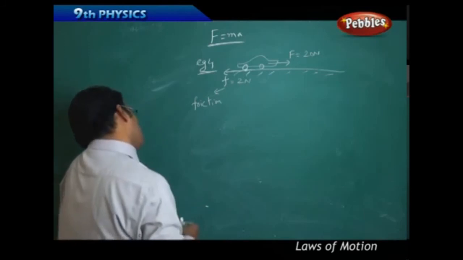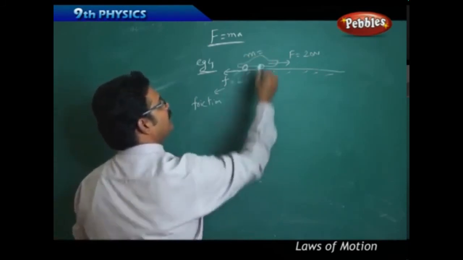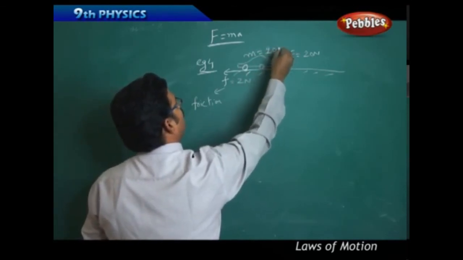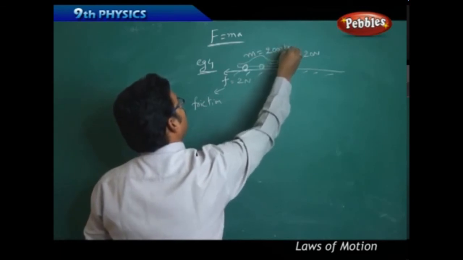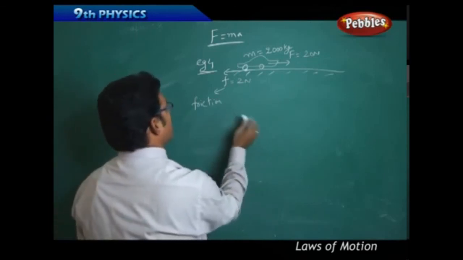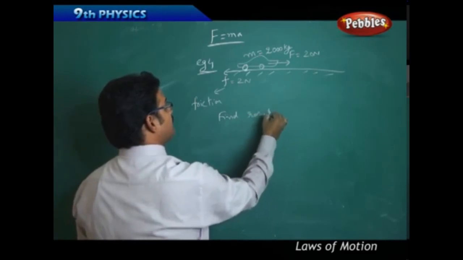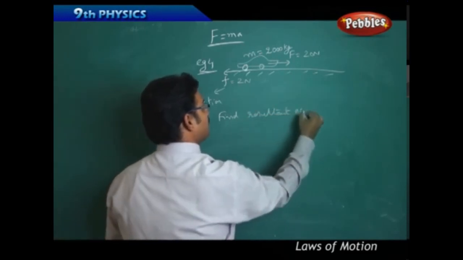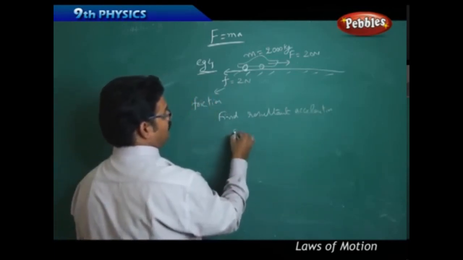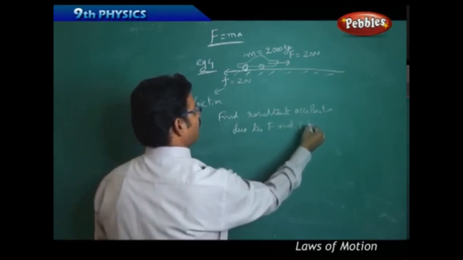Okay, now my question is, if the mass of the car m equals say 2000 kg, mass of the car is 2000 kg, then find resultant acceleration due to F and small f.